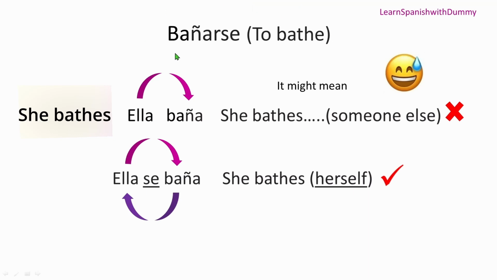Now again, we're using the verb bathe. If you say she baths, then ella baña, right? This is the literal translation, which is incorrect. It means she baths someone else. The correct one is ella se baña. It means she baths herself. This is doing an action on herself. So whenever there is a reflexive verb, always put the reflexive pronoun just before the first verb, like this here, se.